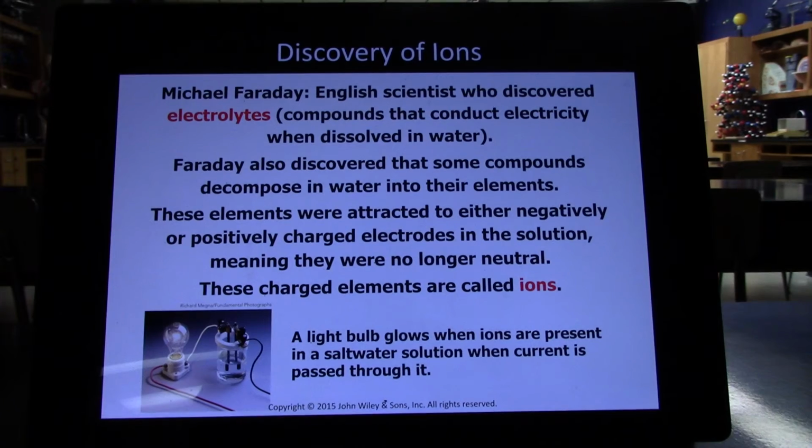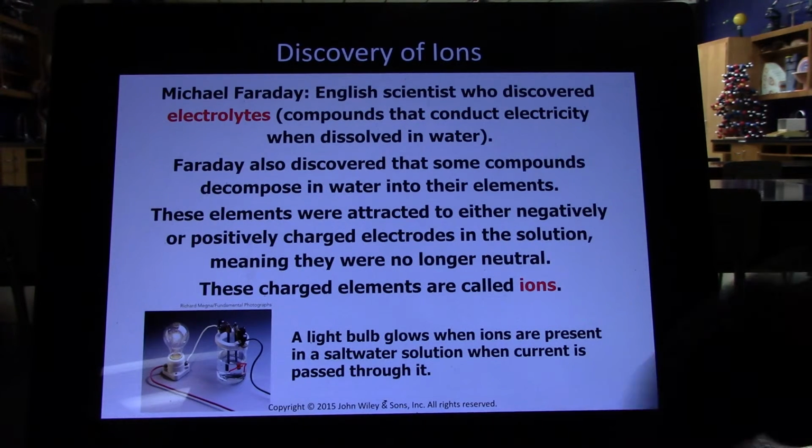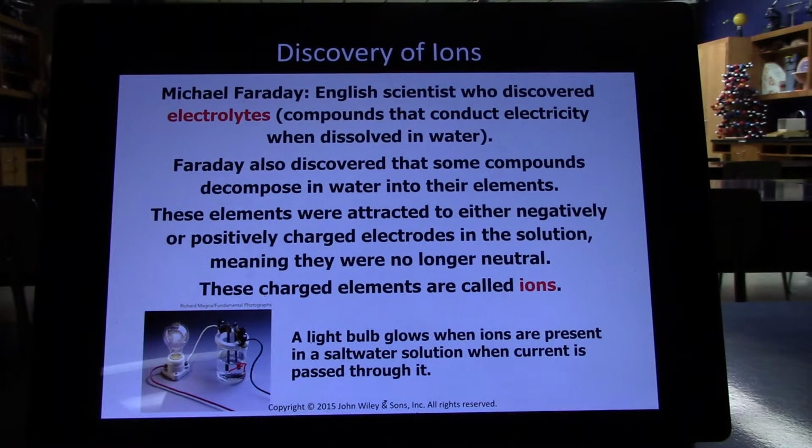And here we see a light bulb, and it glows when we put salt in here because salt water conducts electricity, so electricity can move easily from electrode to electrode. Pure water does not conduct electricity. However, once there's ions dissolved in it, water does conduct electricity. So tap water or well water easily conduct electricity, but absolutely pure scientific grade water will not conduct electricity because it's not the water that's actually conducting the electricity, it's the electrolytes which are dissolved in the water.